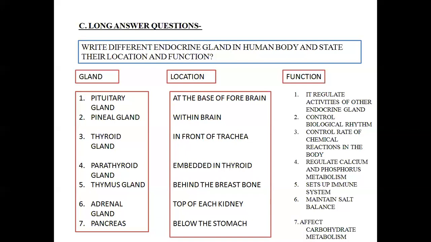Next is the adrenal gland. It is located at the top of each kidney and it mainly maintains the salt balance of our body. And apart from this, it also acts as the emergency gland of our body. Next is the pancreas. It is located below the stomach and it helps in affecting the carbohydrate metabolism in the body.